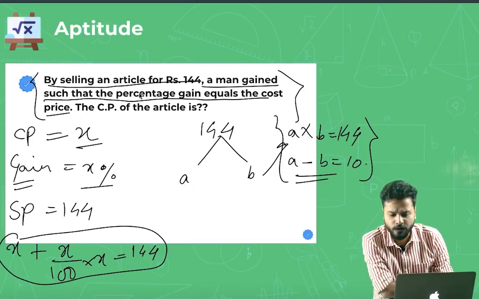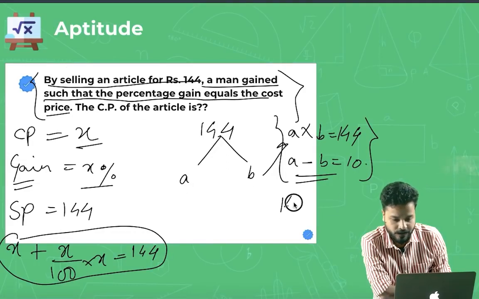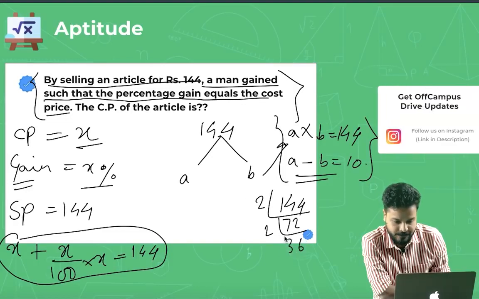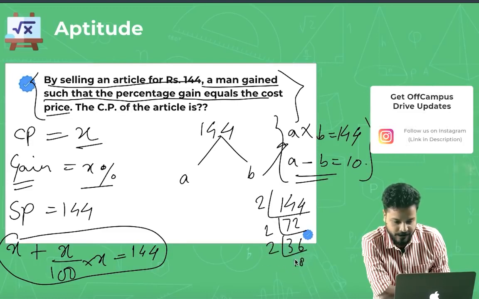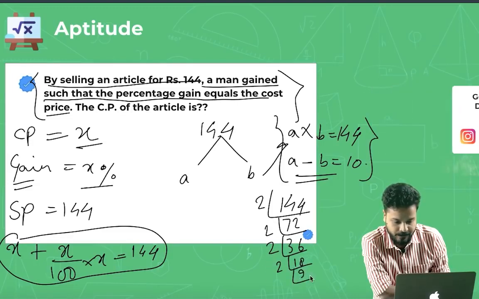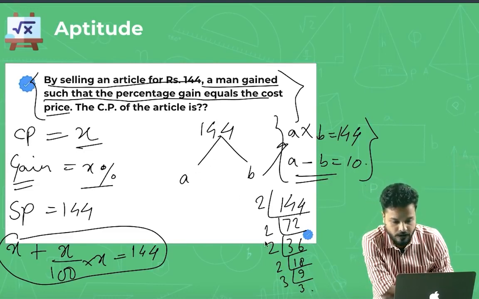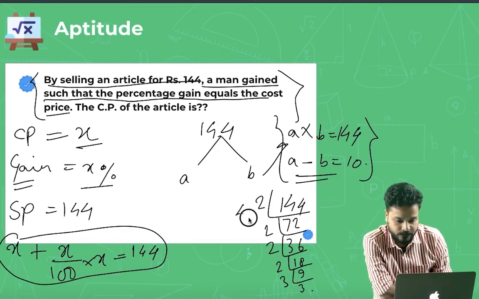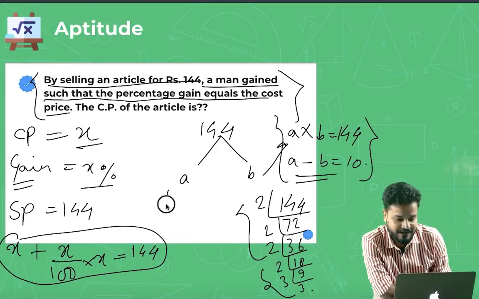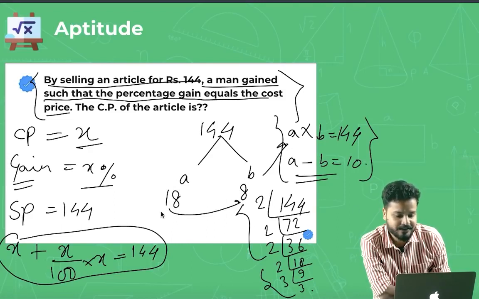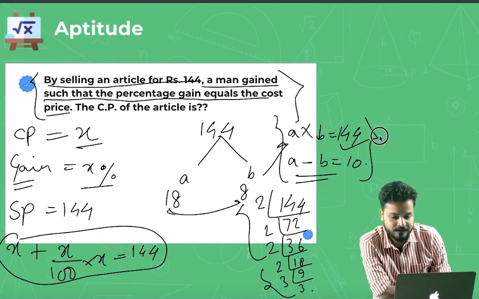So try to find out what A and B could be. You can pause the video. Meanwhile, I'll solve it for you. So 144: 2 times 72, 2 times 36, 2 times 18, 2 times 9, 3 times 3. So this is 8 and this is 18. What if I say A is 18 and B is 8? What is 18 times 8, guys? 18 times 8 is 144.